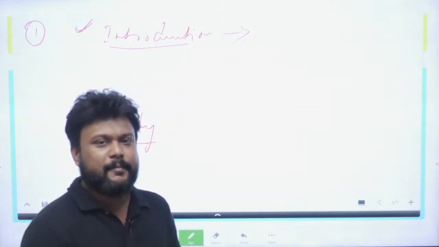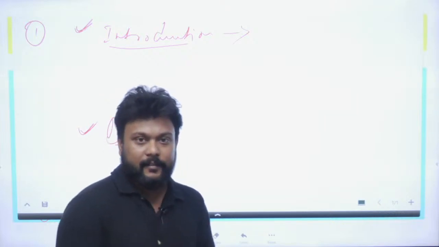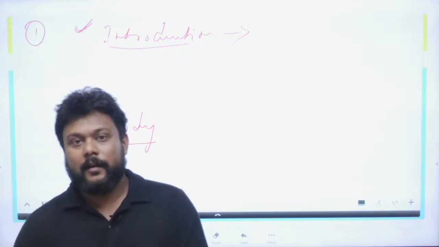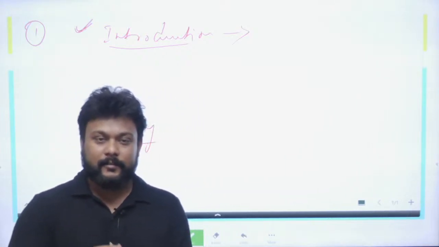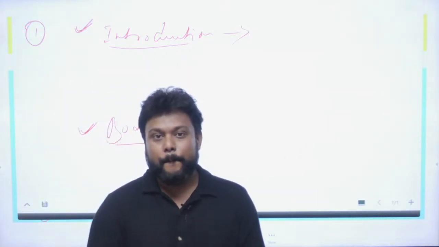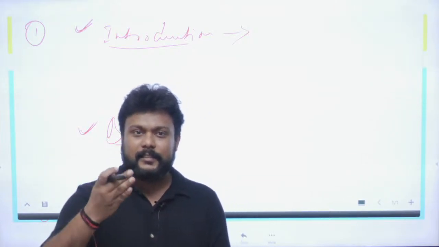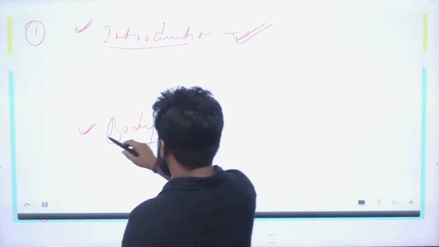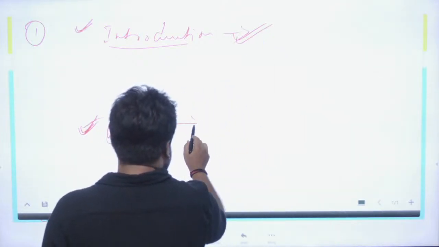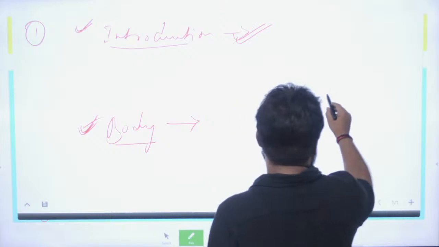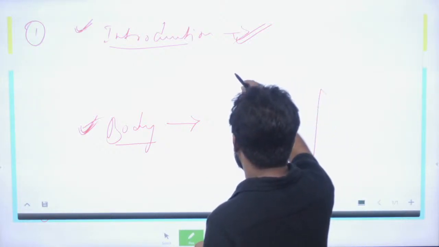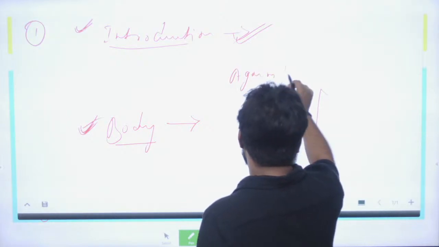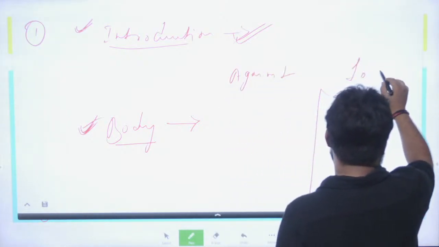In Indian society, marriage is a sacred thing, which is assigned by a supernatural being. This is more of a sacrament. So you have to define this in the introduction part, and in the body part you will discuss, on one side, the arguments against, and in favor of this.